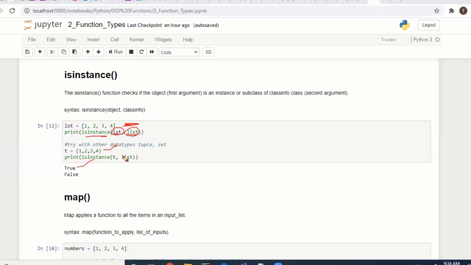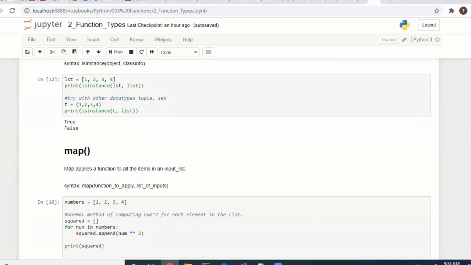Here we have a tuple, we are checking whether the tuple is a list, and it returns false. We can check a type with this inbuilt function, whether this object is part of this class or not, the list class, or you can check any type.